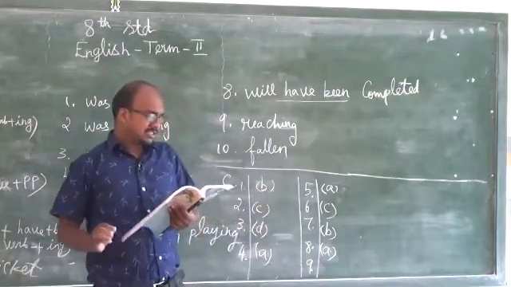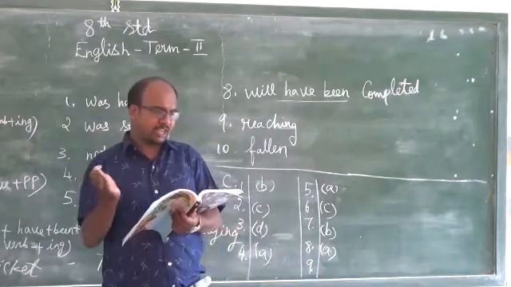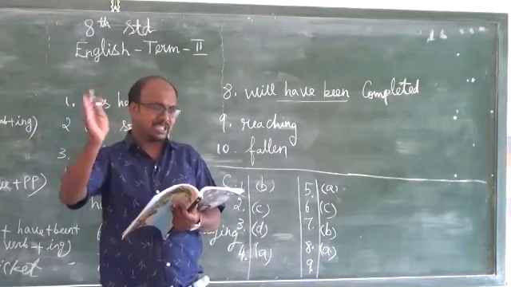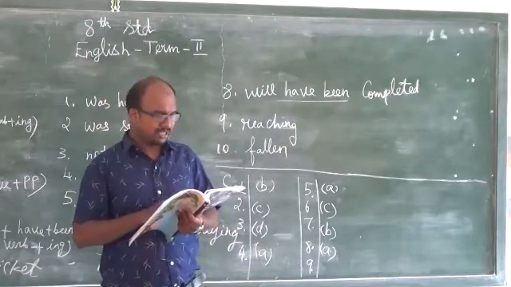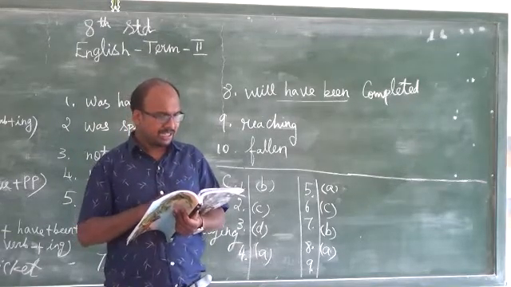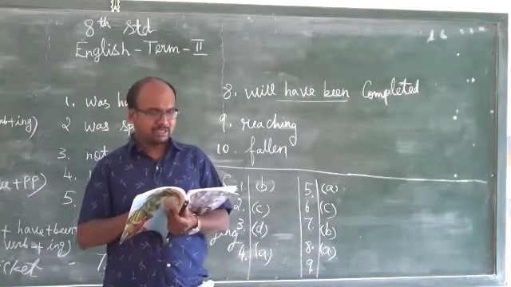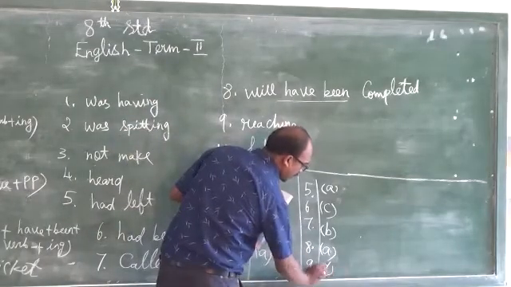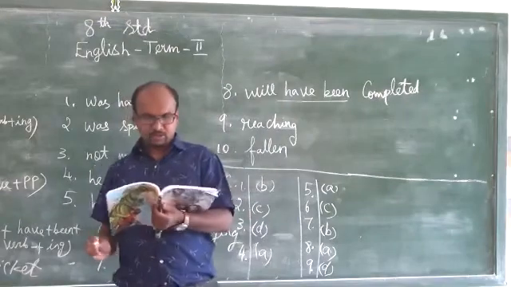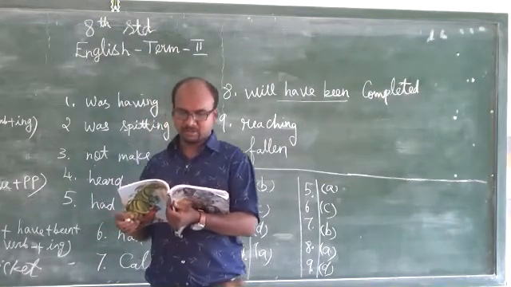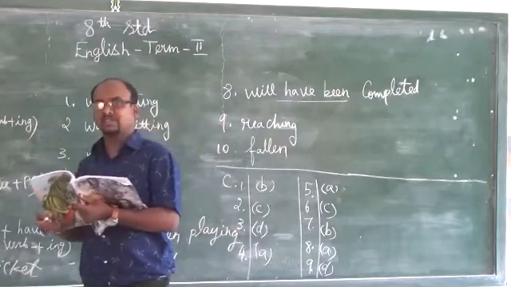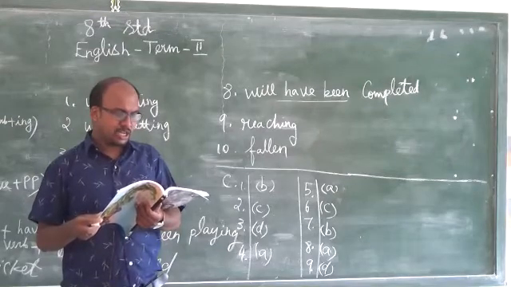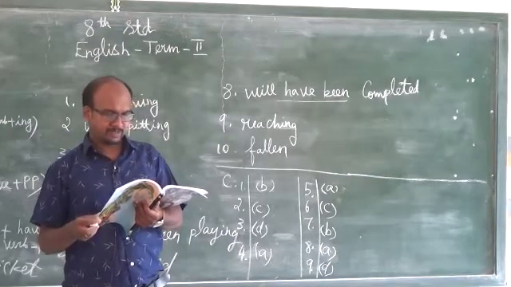Ninth one, Sabitra dash her job by tomorrow evening. So by tomorrow evening, what will she do? Will have been completing. Okay, so will have been completing. Sabitra dash her job by tomorrow evening means, so will have been completing. D1. Will have been completing her job by tomorrow evening.